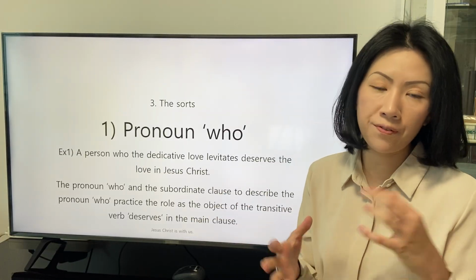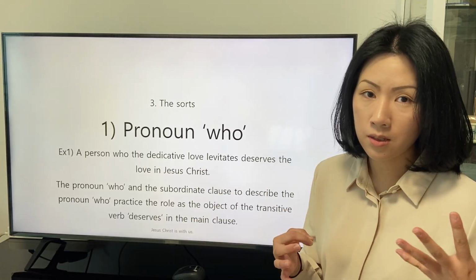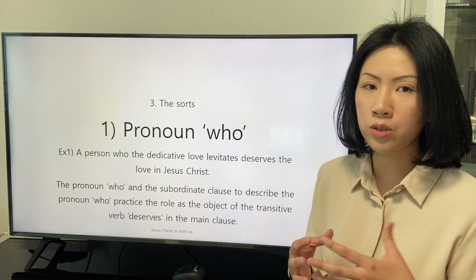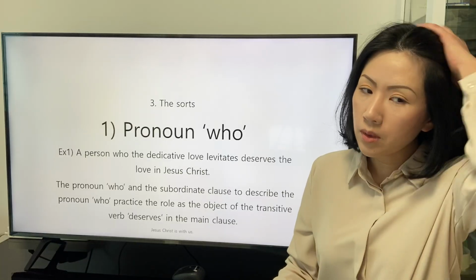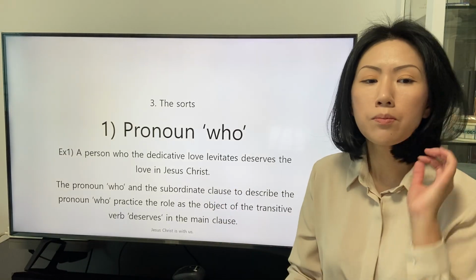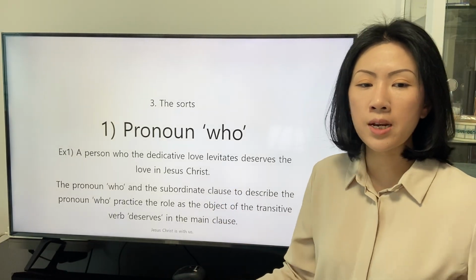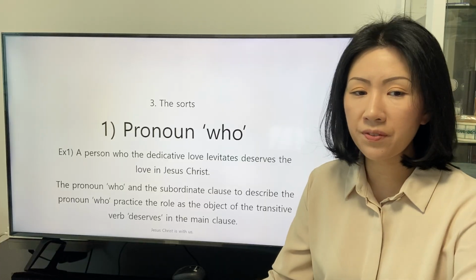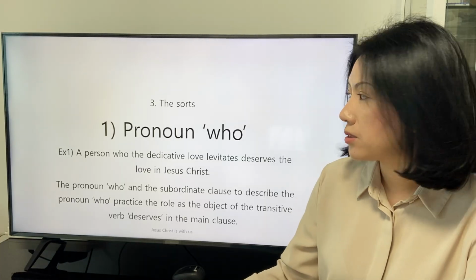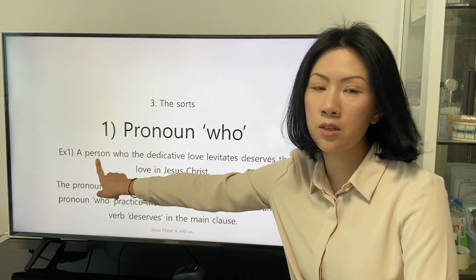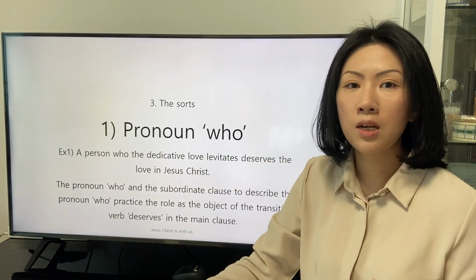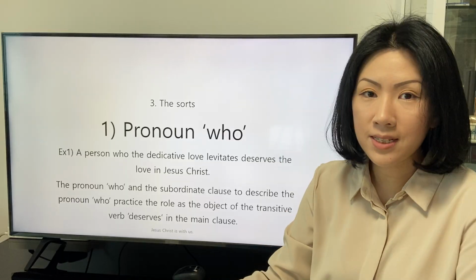And we've admitted that we are going to focus on the precedent, that is a person. Let's read out the sentence. A person who the dedicated love levitates deserves the love in Jesus Christ. In this sentence, we find that the precedent, a person, is classified as a person.